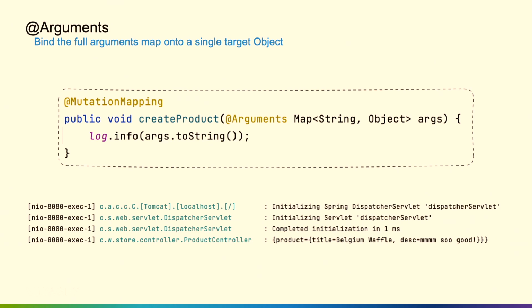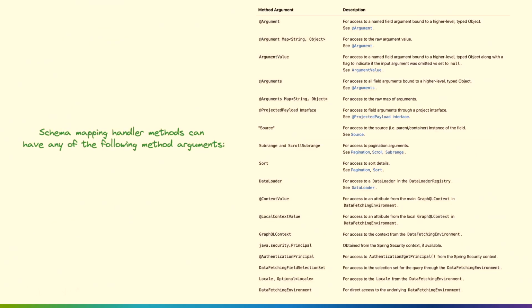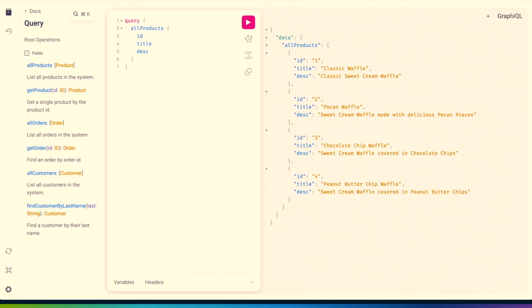So how did I know about all of these different annotations that I could use in my controller arguments? Well, the documentation, of course. If you go into the Spring for GraphQL documentation, there's a schema mapping handler section where you can figure out what are the different arguments that I can use in my handler mappings. There is a very flexible signature there, so we can use a bunch of different arguments. So check out the documentation.